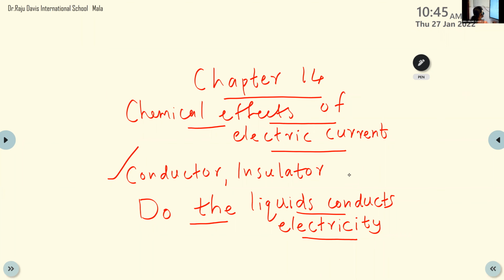That topic we have to discuss today. In our home we use a tester. What is a tester? It is an equipment used to check the presence of electric current.